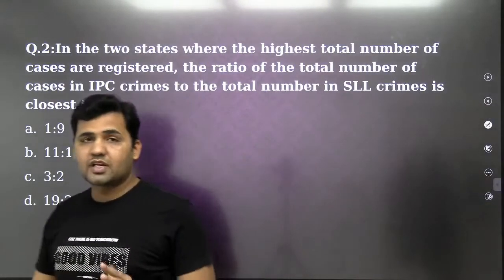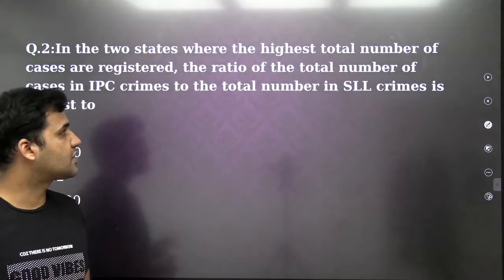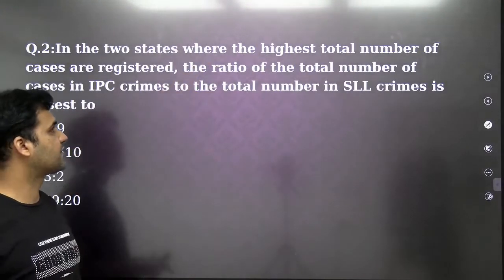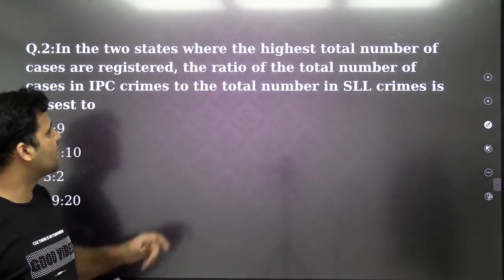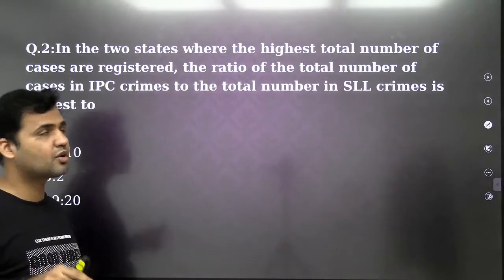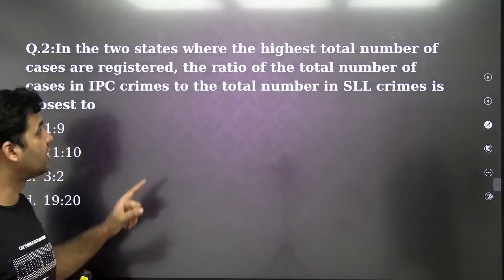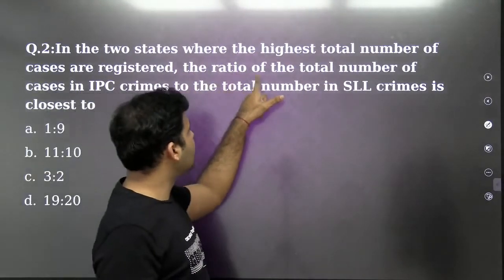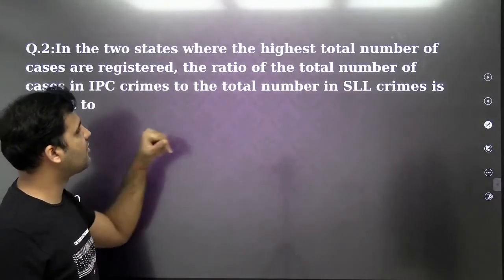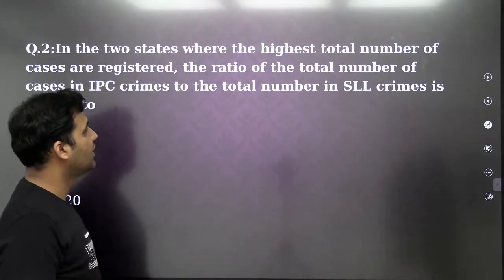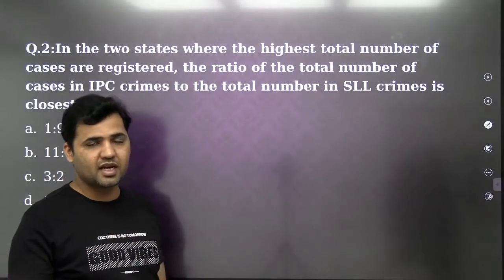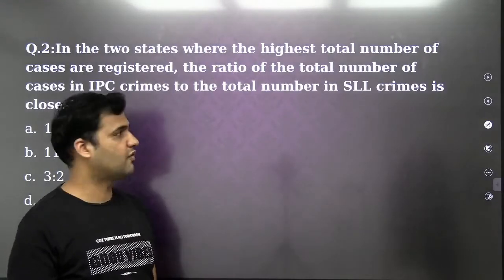So we are supposed to look for those two states which have the highest total number of cases, and then after finding them, we are supposed to find the ratio of the total number of cases in IPC crime to the total number in SLL crime. So we add the IPC crimes, then add the SLL crimes, and then find the ratio.